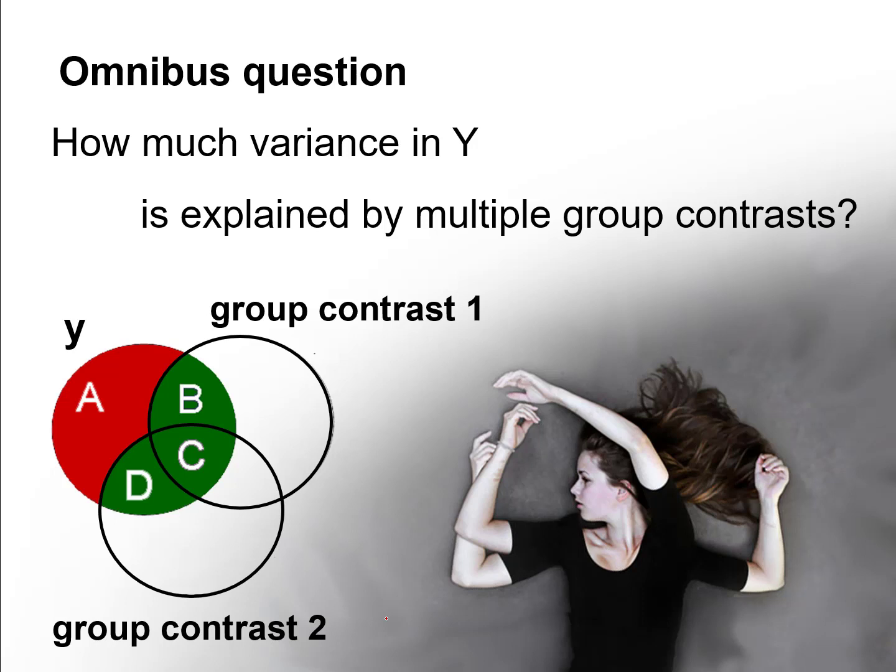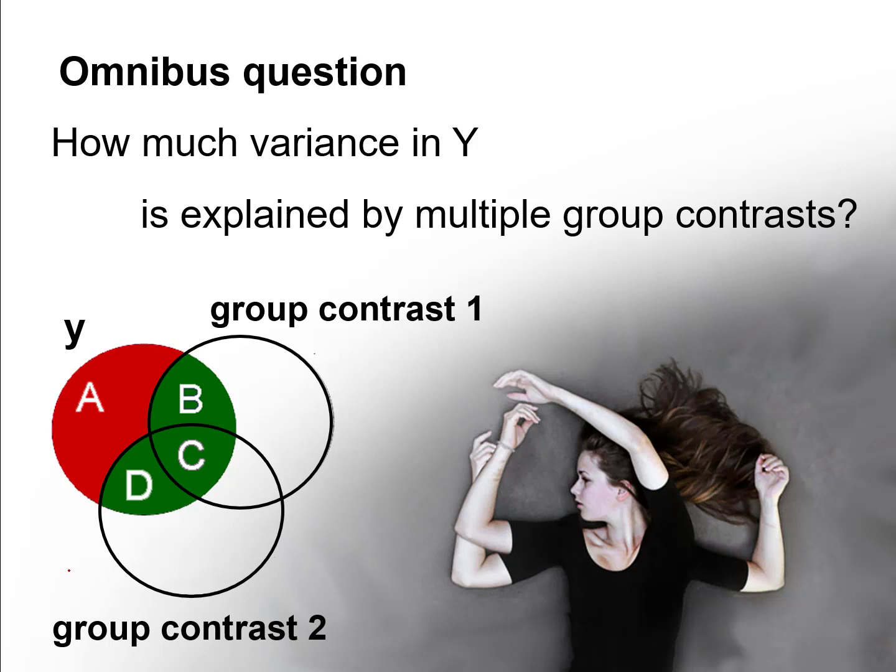And when we asked the question, how much variance in the outcome variable y is explained by all the x's taken together, that was addressing the omnibus question. And recall that we addressed that by calculating a multiple correlation squared. Our capital R squared was the effect size that addressed that question. It told us how much variance in y was explained by all the predictors taken together.